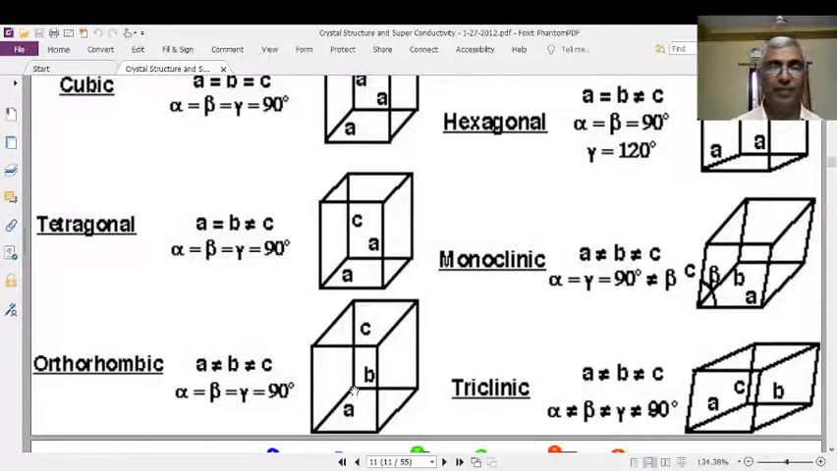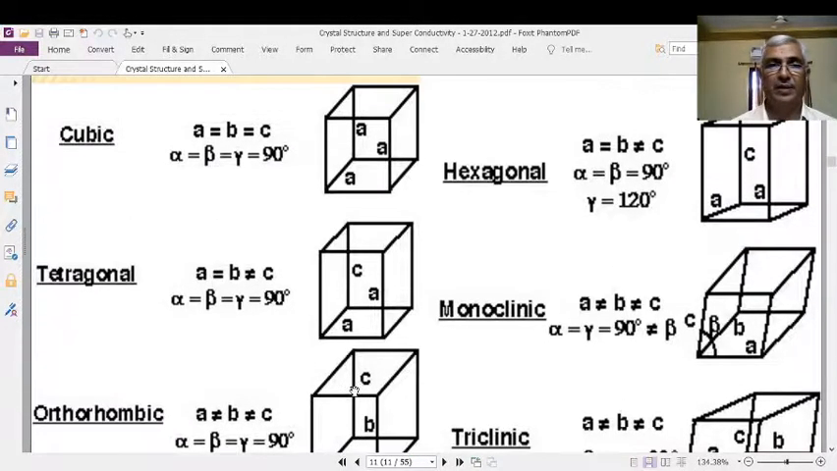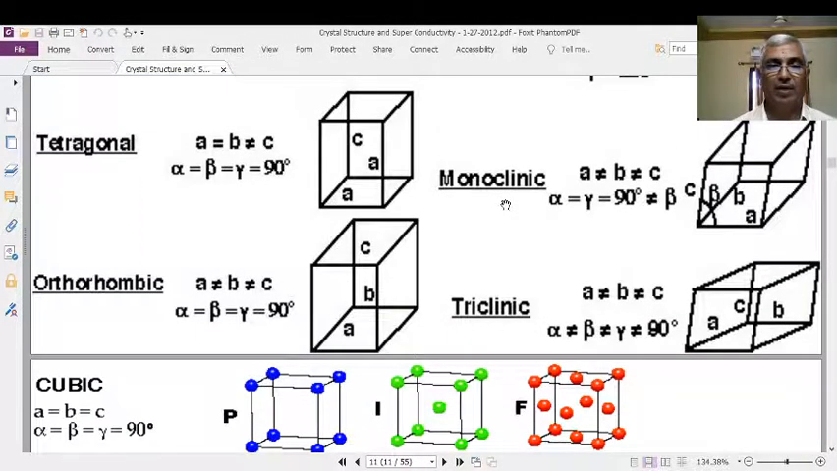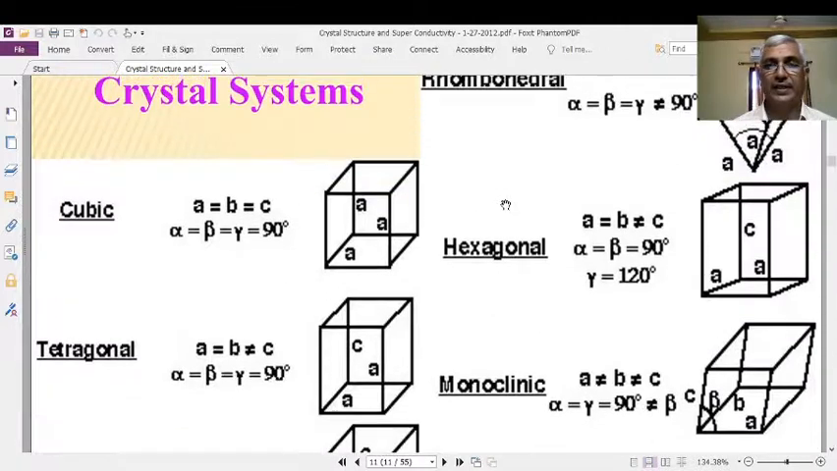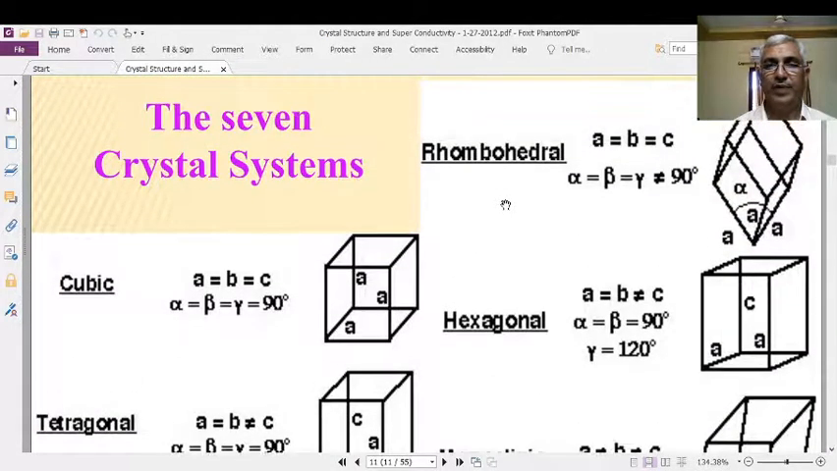That is an example for orthorhombic, where A, B, C are different, but alpha is equal to beta is equal to gamma. Right. Next one, we will go for the hexagonal structure. Before that one, we will go for